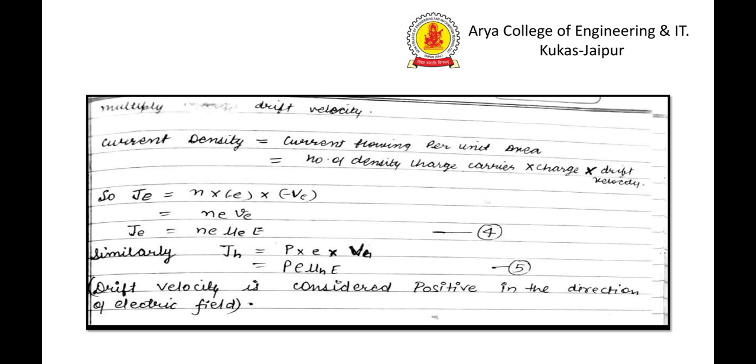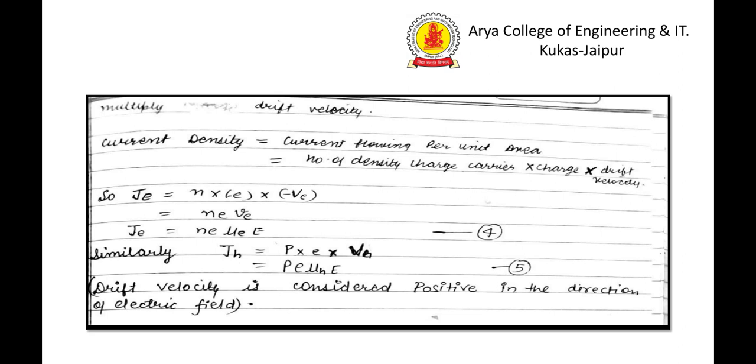If I calculate the dimensions, the right side is equal to the dimensions of the left side. That's why I represent current density in terms of charge carrier density, charge and drift velocity.